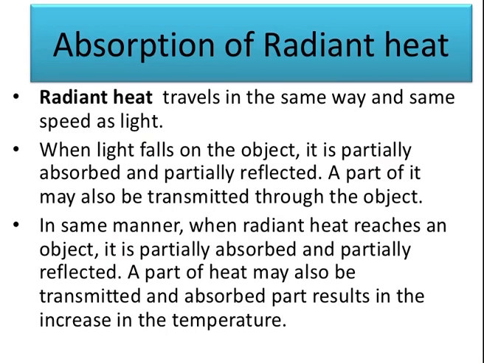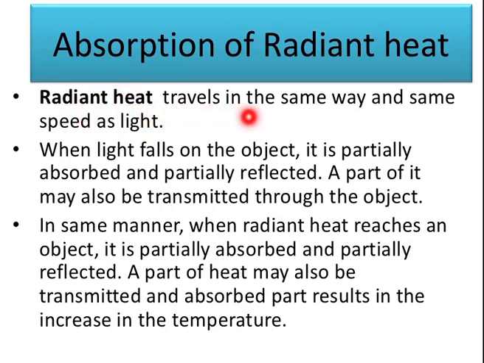So we got to know that all objects around us radiate heat to the surroundings. For example, our body radiates heat to the surroundings and receives heat from it by radiation. The higher the temperature of the object, the more heat is radiated by it. So next is absorption, that is, how a body absorbs the radiant heat, the energy transferred by the radiation process.